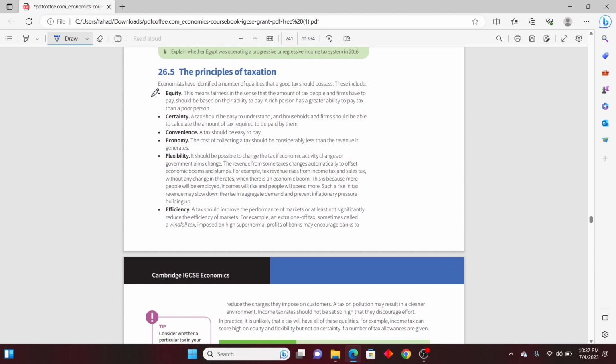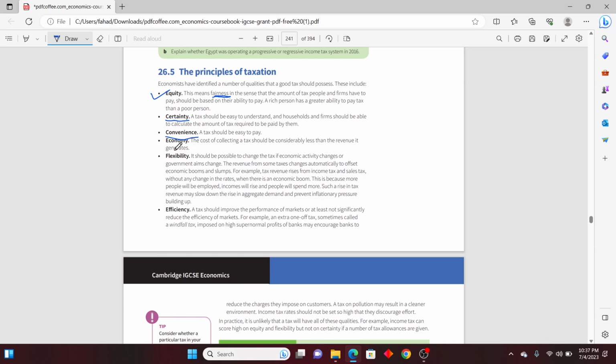There should be equity. Equity means that it should be fair enough to tax every person in such a way that it should be equal. It should not happen that one person is given more tax to pay, and the other person is free from paying any tax at all. So that should not be happening. Certainty means that they will be able to calculate the amount of tax to be paid to the government.